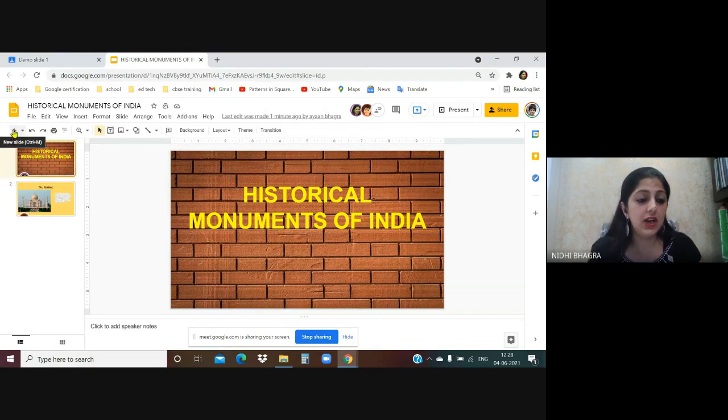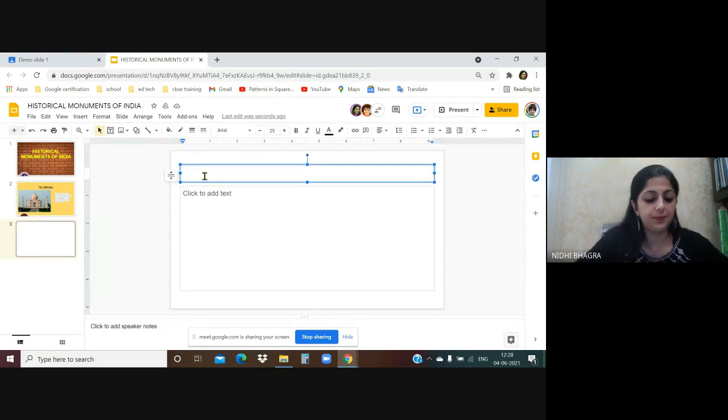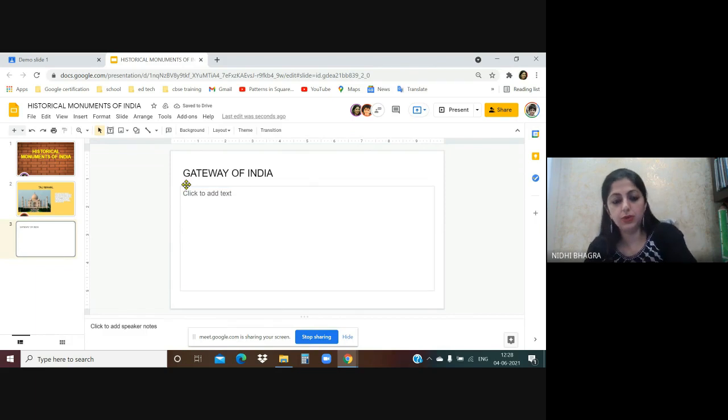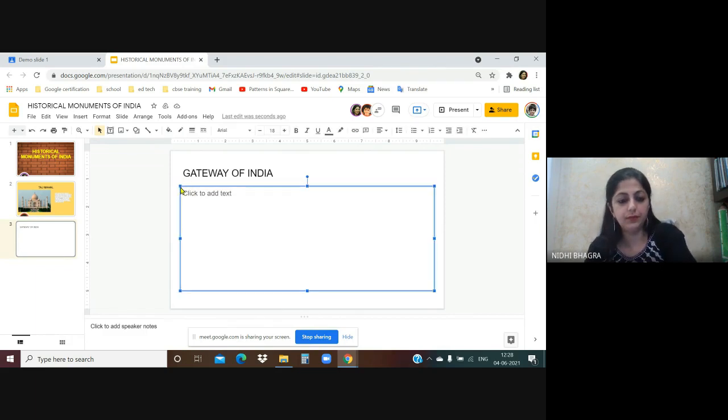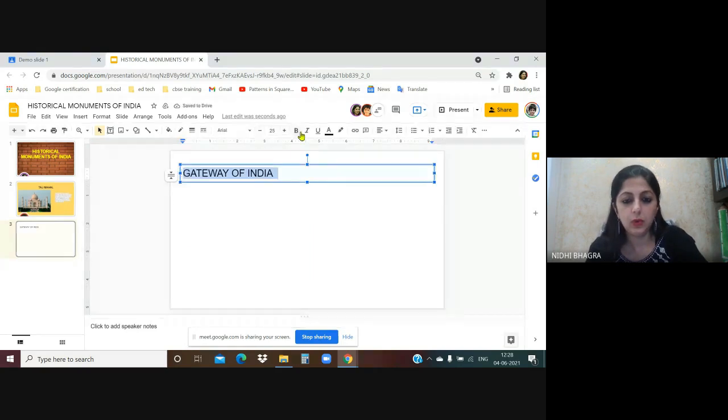So this child will just click on the plus sign, new slide from the left-hand side, and start working on it. Let's say Gateway of India. Delete the template which we don't want. And you can even make it a little bold. All the options are there. You can increase the size and align it centrally.